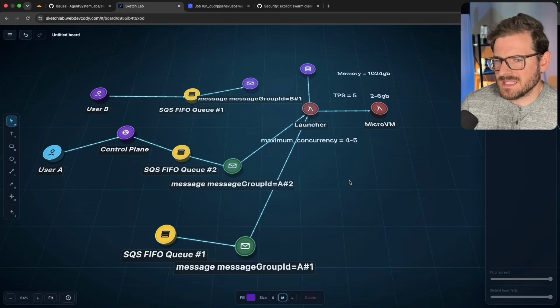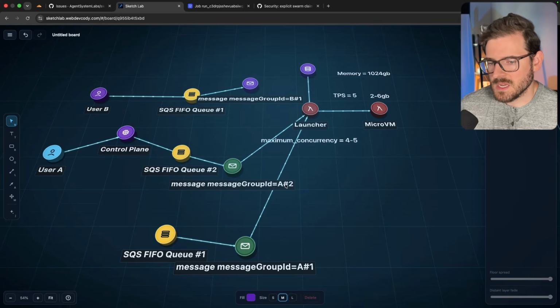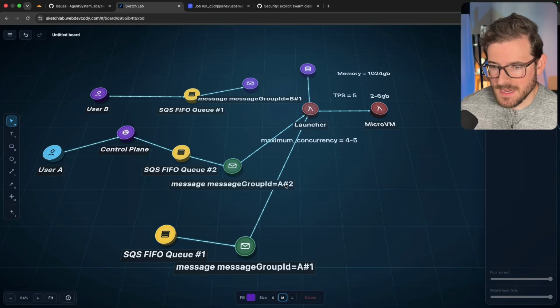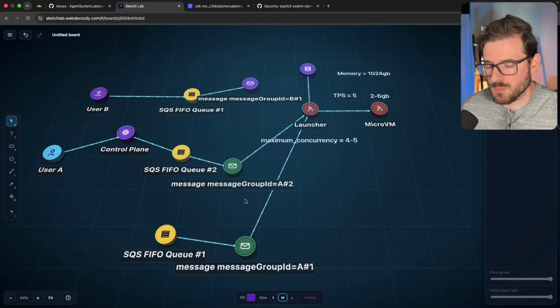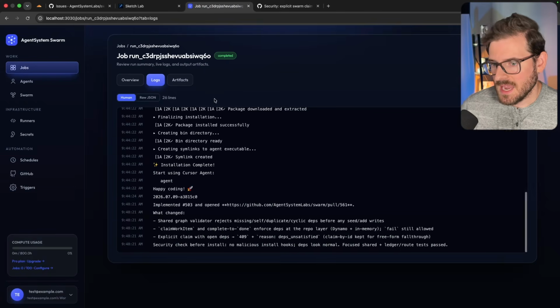All right, so I think that's as much as I want to dive into in terms of queuing, FIFO queues, and how you can use unique keys inside your group ID to do some type of sharding simulation so that the launcher can pick up fairly and give some users more priority. It's just a heuristic. There might be better ways to do this, but this is a way that I've done it inside of Agent System.